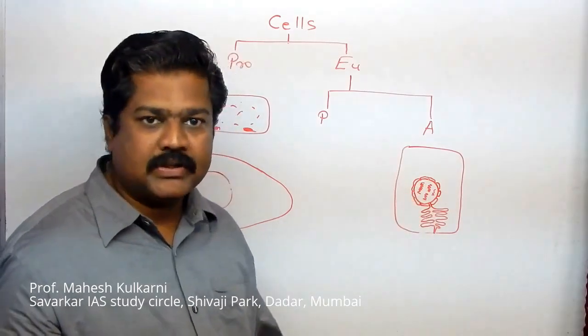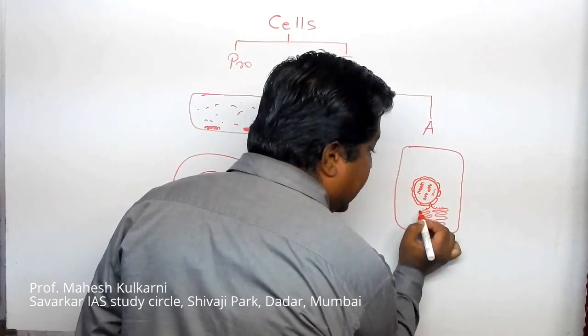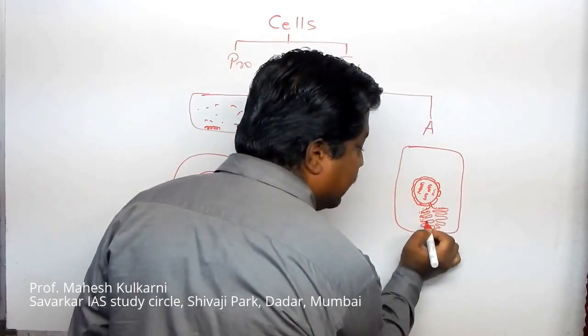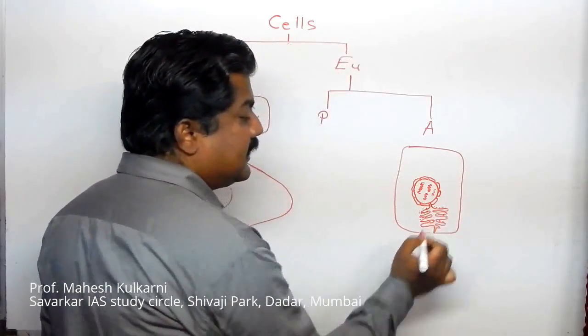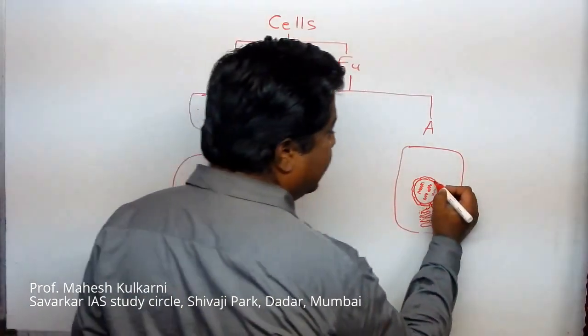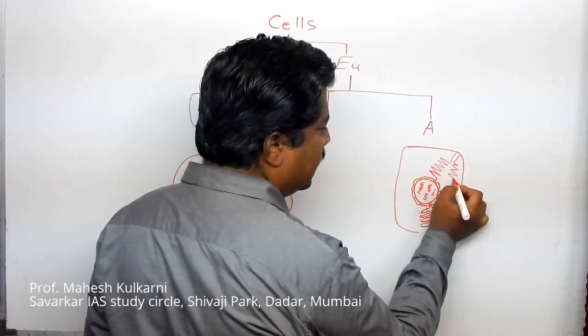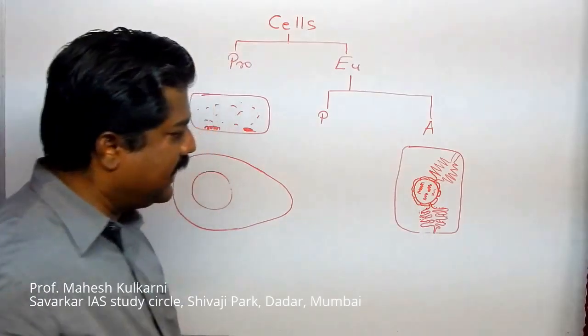This is the nucleus. Now many times on this endoplasmic reticulum there are granules. So this is called granular endoplasmic reticulum. Sometimes they do not have granules, they have only a smooth structure, so we call them smooth endoplasmic reticulum.